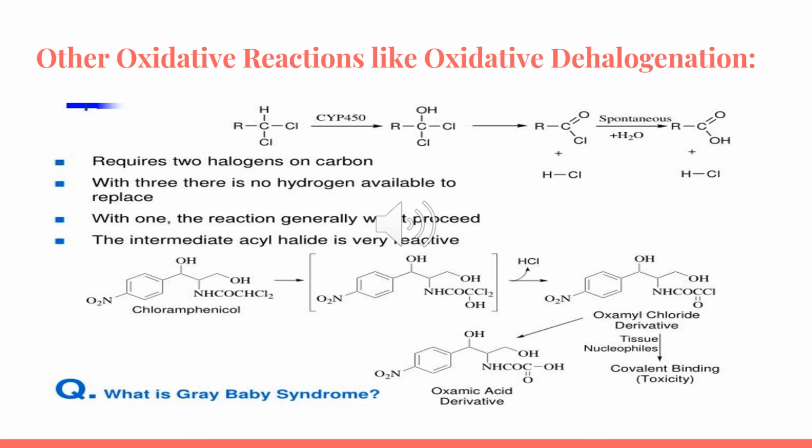It requires 2 halogens on a carbon. If we have 3, there is no hydrogen available to replace. With 1, the reaction generally won't proceed, and the intermediate acyl halide is very reactive.